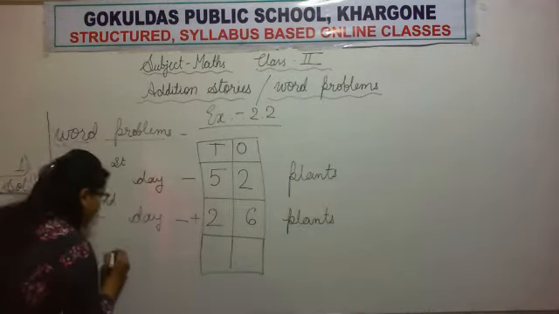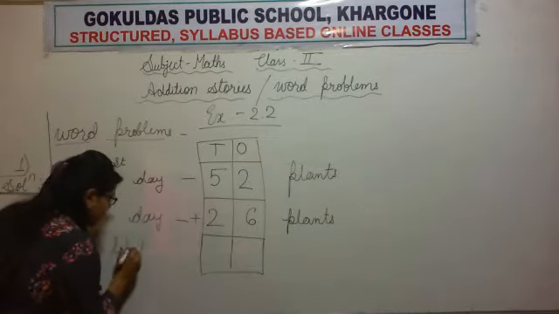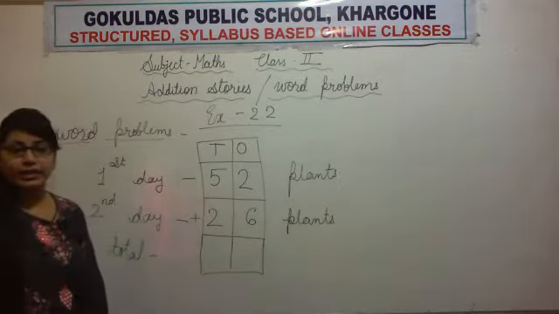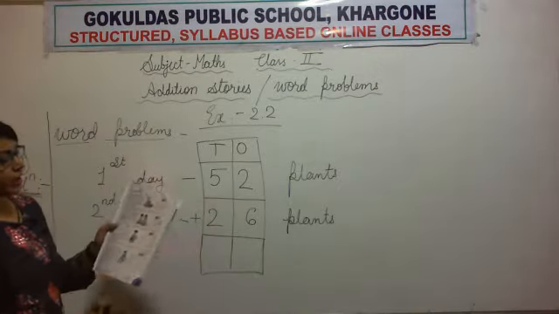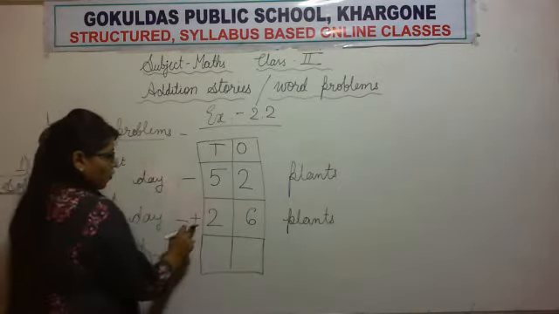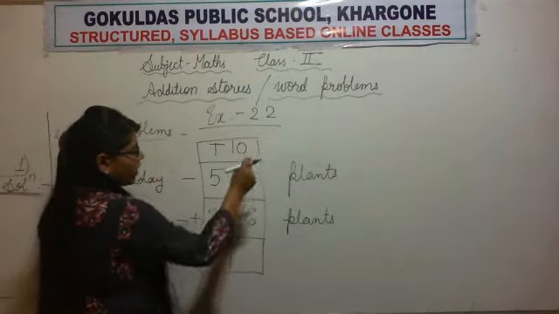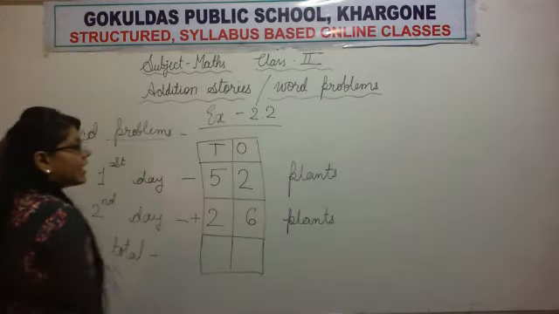Now we have to find the total number of plants. What are we doing? We are doing addition, as "all together" is written there. Now, we are doing addition, so we will put a plus symbol here. Now, we will add ones to ones and tens to tens.